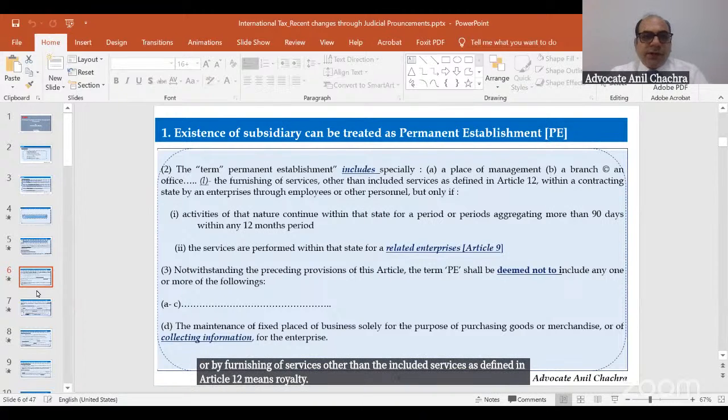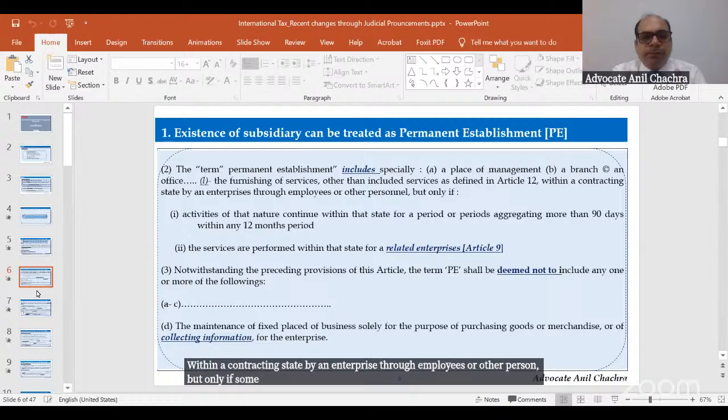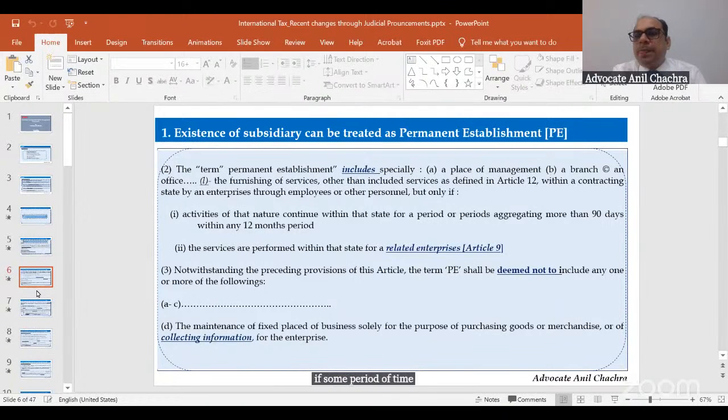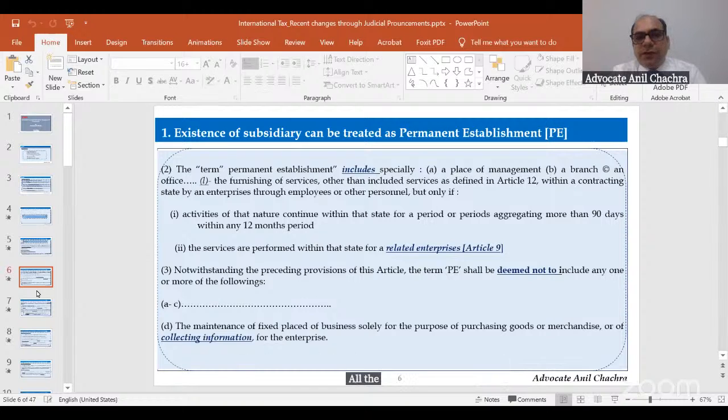Within a contracting state by an enterprise through employees or other personnel, but only if some period of time has been spent by a particular person or particular employees with another entity. In that case, the services PE will get created. Or the services are performed within a state for a related enterprise, which is covered by Article 9.